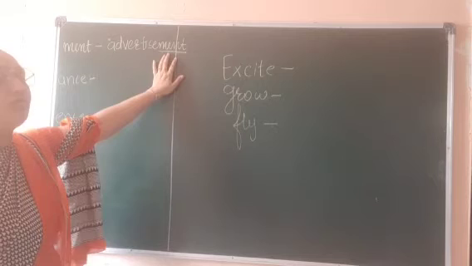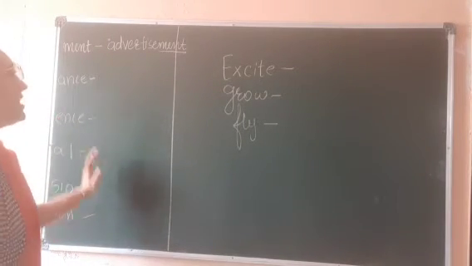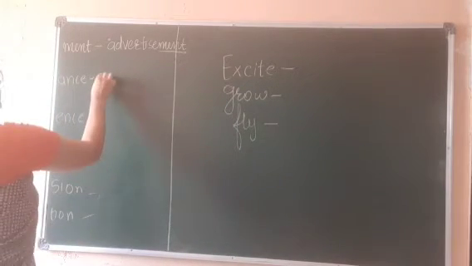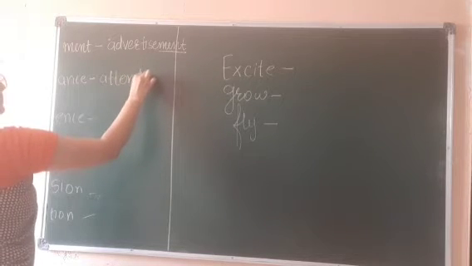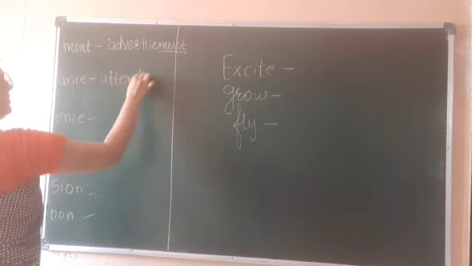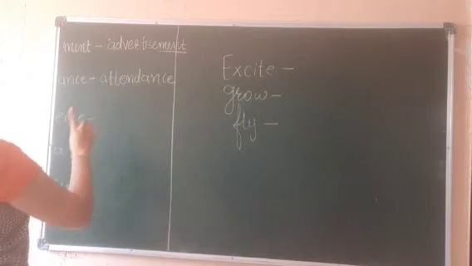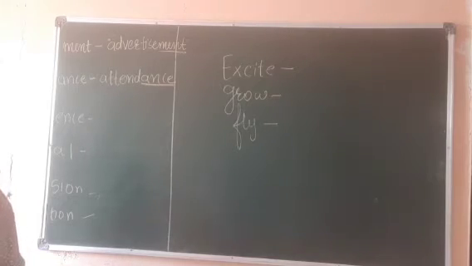At the end we have to add suffix, and that suffix can be many. Now, for example, ANCE. Attendance. For example, attend. We can change it into attendance by adding suffix ANCE at the end.